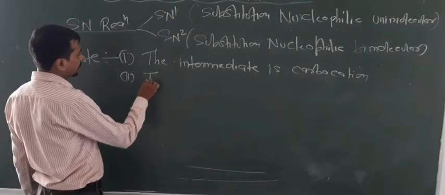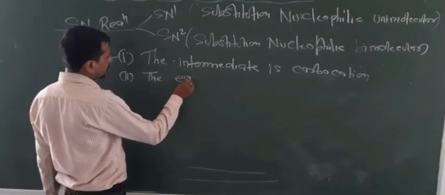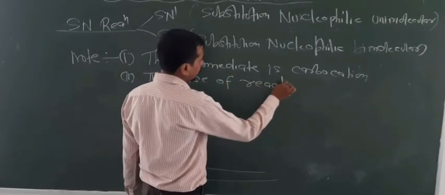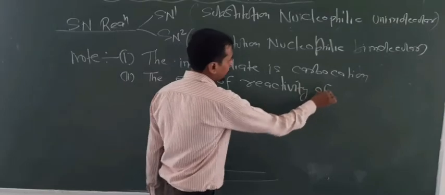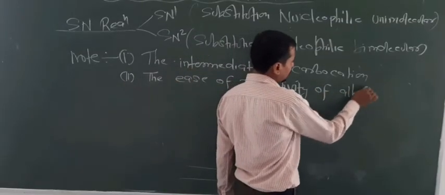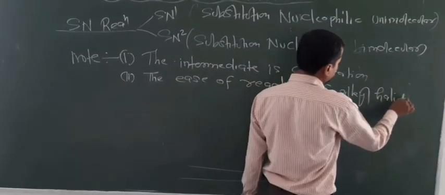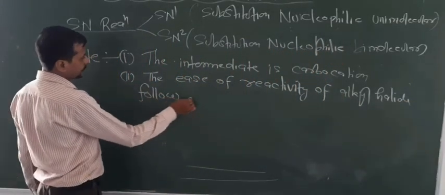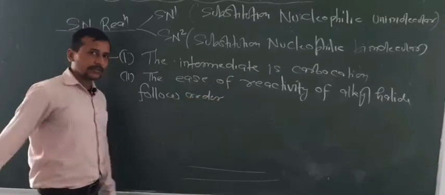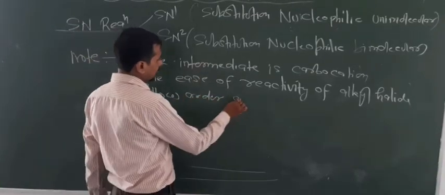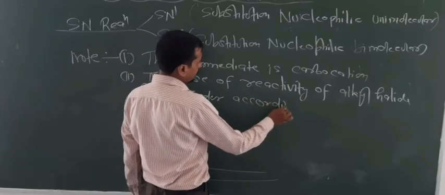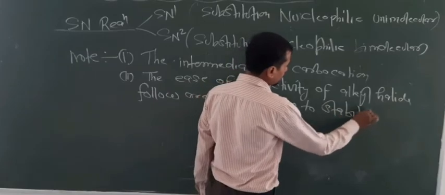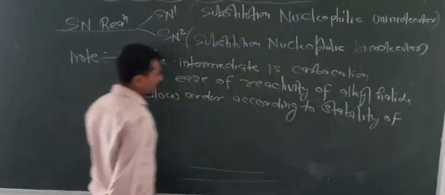So the reactivity of alkyl halide follows the order according to the stability of carbocation.